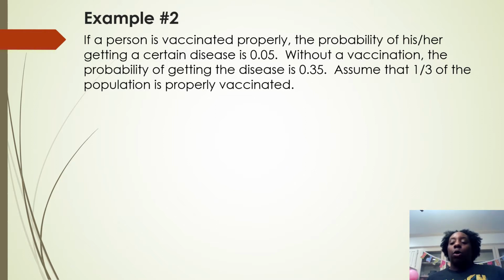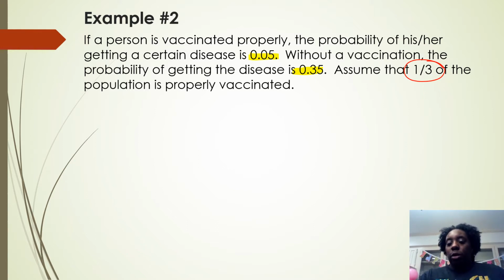All right. So the ones that are conditions are the first two. Let's highlight those. They're conditions because if a person is properly vaccinated, they've already helped you out there, and without a vaccination, so I cannot start with those. I can start with this one: assume that 1/3 of the population is properly vaccinated. So you know that your two scenarios are you're either vaccinated or you're not. So that's where we're going to start.